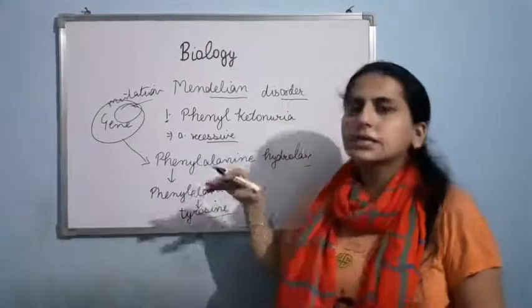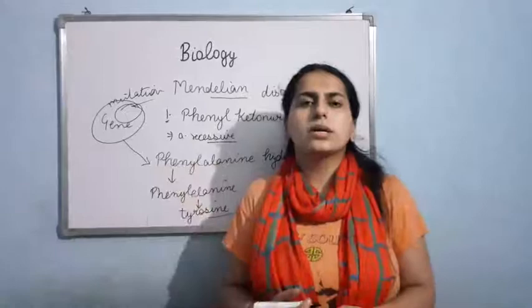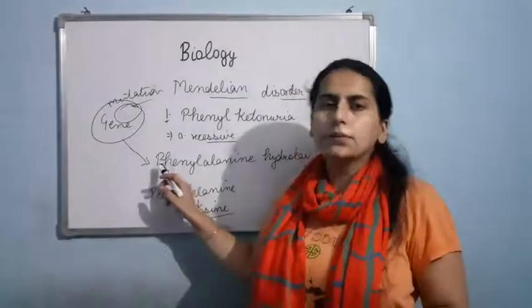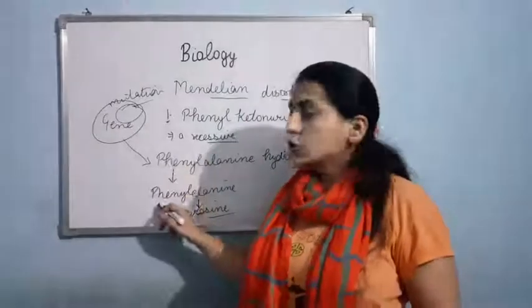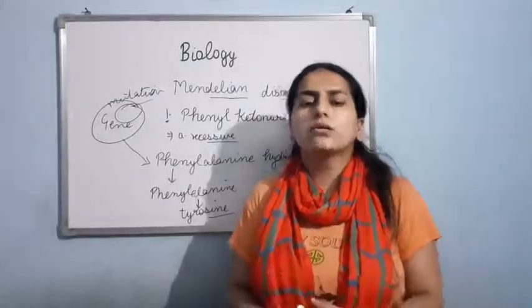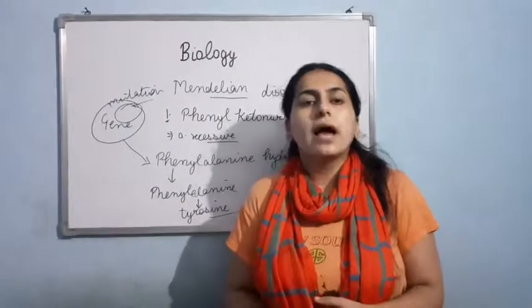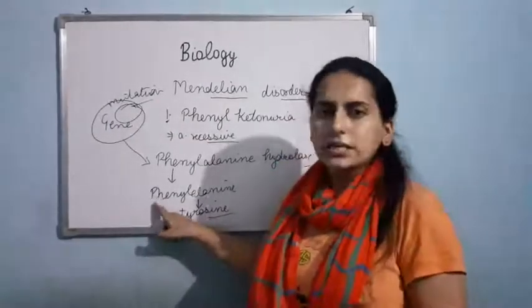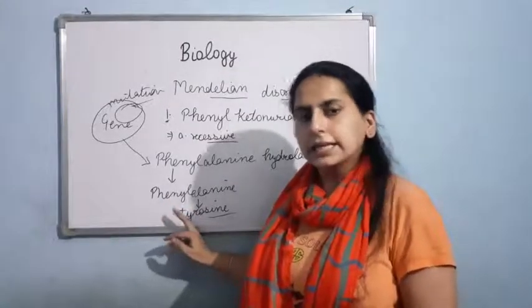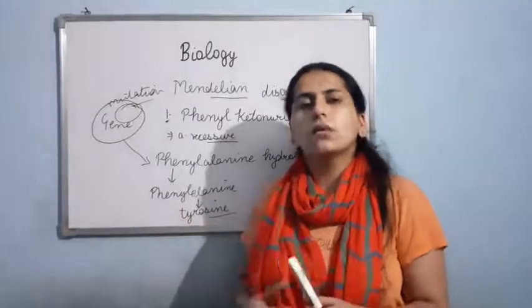So in persons suffering from phenylketonuria, as this enzyme is absent, the conversion of phenylalanine into tyrosine is not possible. This amino acid is not being converted into that amino acid. Clear? Now as a result, what will happen?